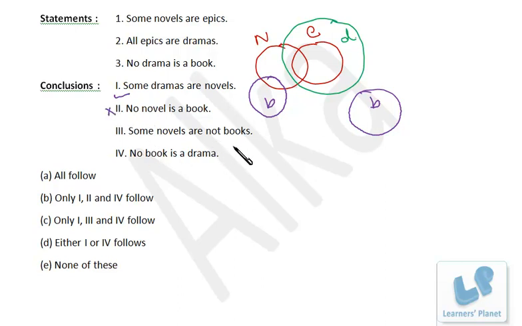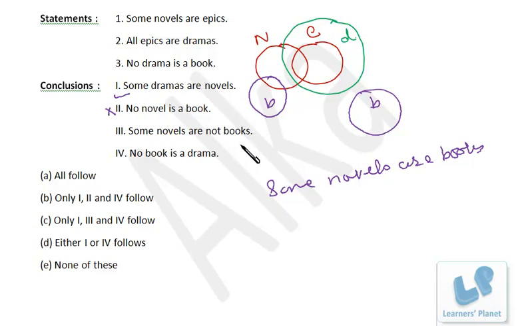Some novels are not books. Again, the same thing. Some novels are books, we are not sure of this because in this case some novels are books, but in this case some novels are not books, right? But some novels are not books, that is true in both the cases, whether you take this case or this case.